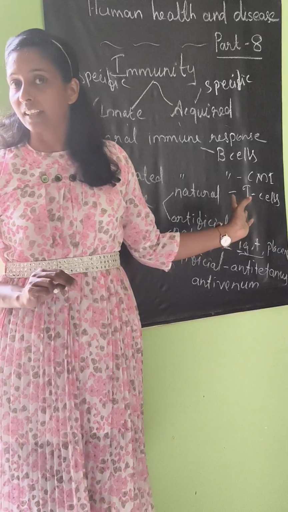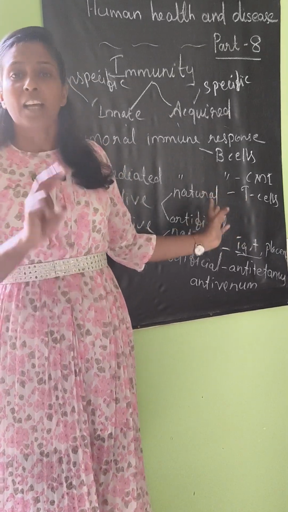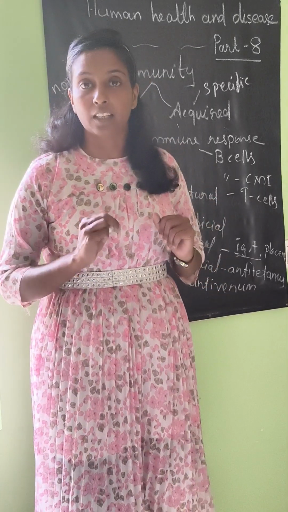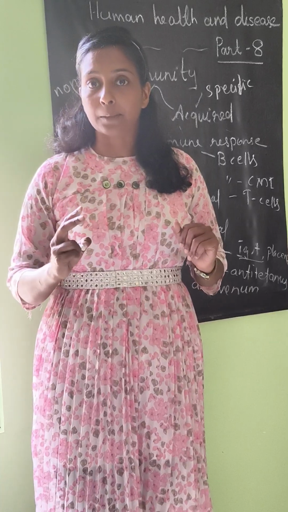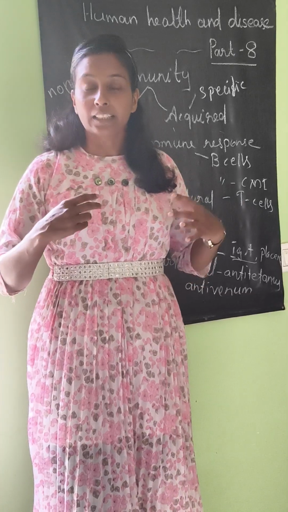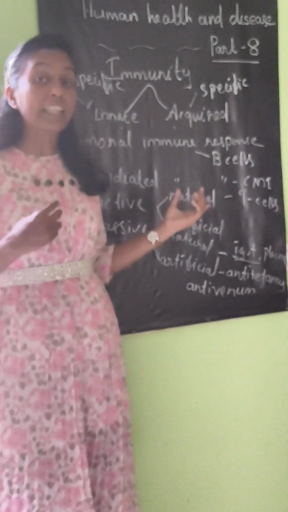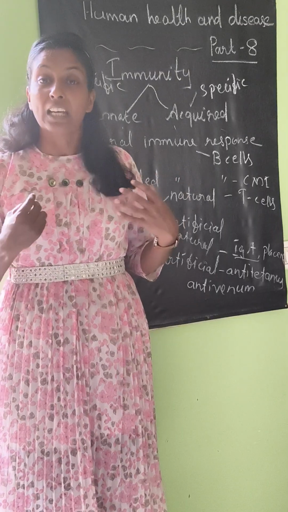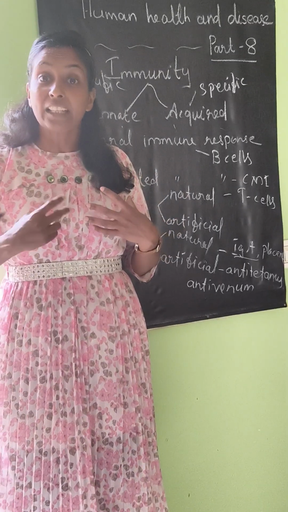See what happens when our body is exposed once to the chickenpox virus, the disease chickenpox attacks. The second time, when the same virus comes, the body immediately recognizes it, that is memory.